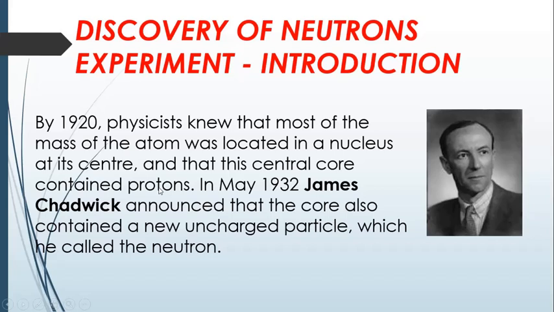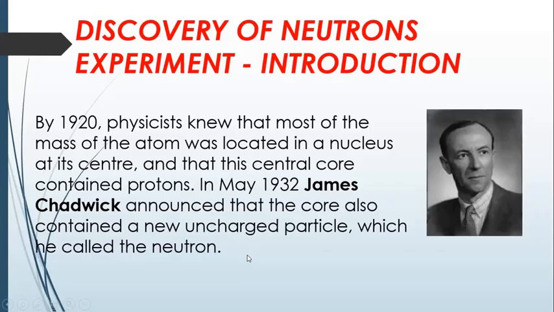Many scientists believed that there is not only a positively charged particle, the proton, but also a new uncharged, neutral particle present, which he discovered and named neutron.